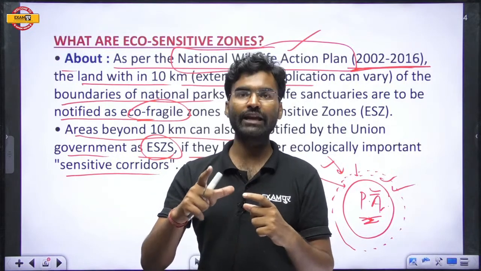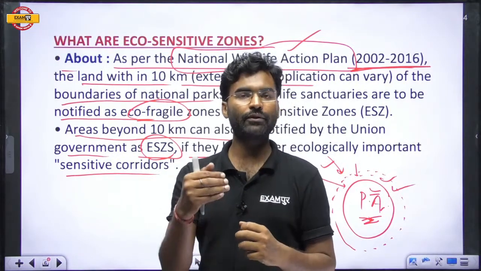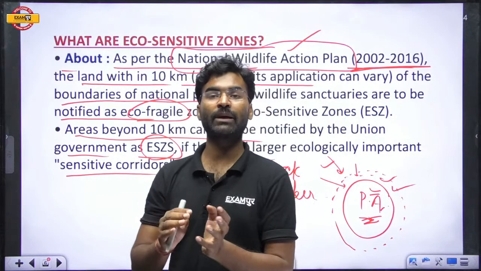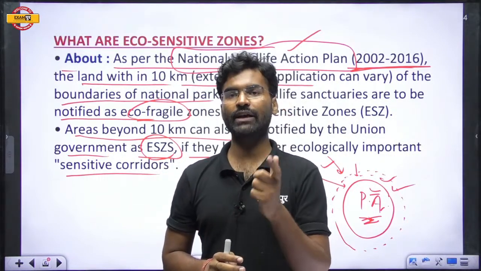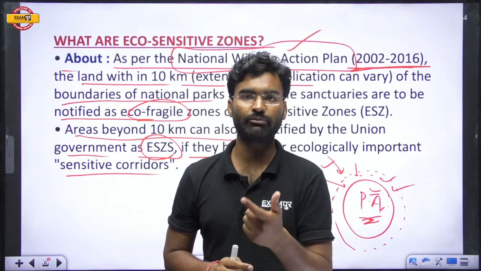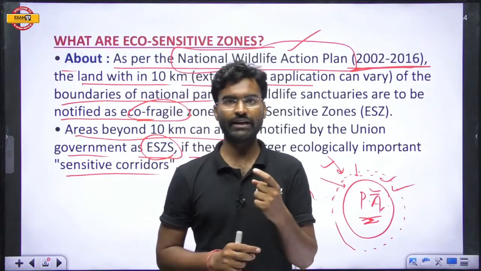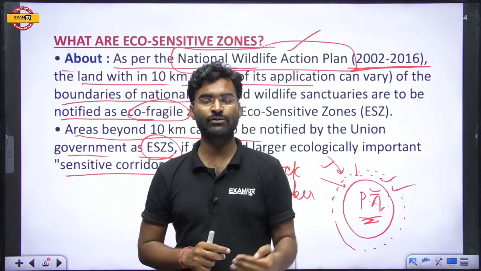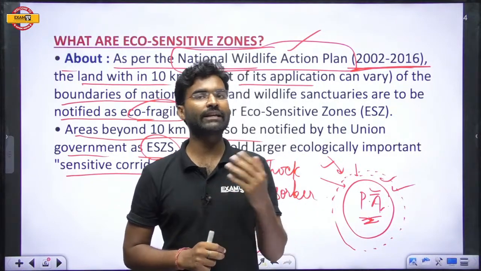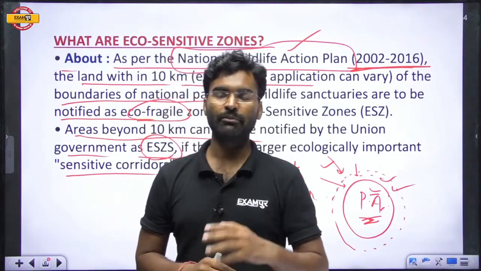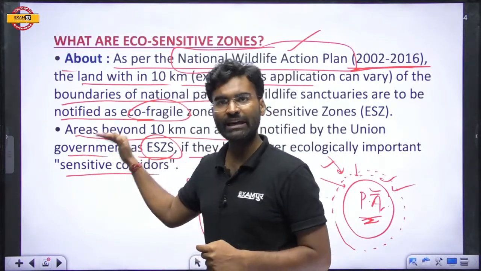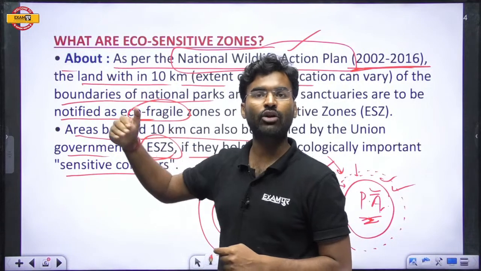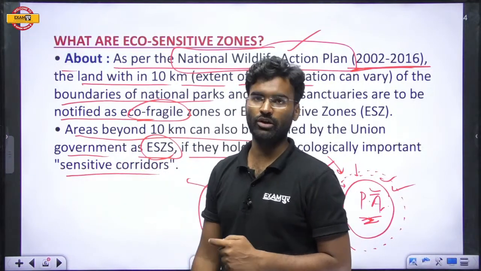But this can be extended by the central government on the basis of ecological importance. If a particular area requires more protection, the central government can declare an eco-sensitive zone beyond 10 kilometers. So it is not fixed; it can be expanded beyond 10 kilometers.